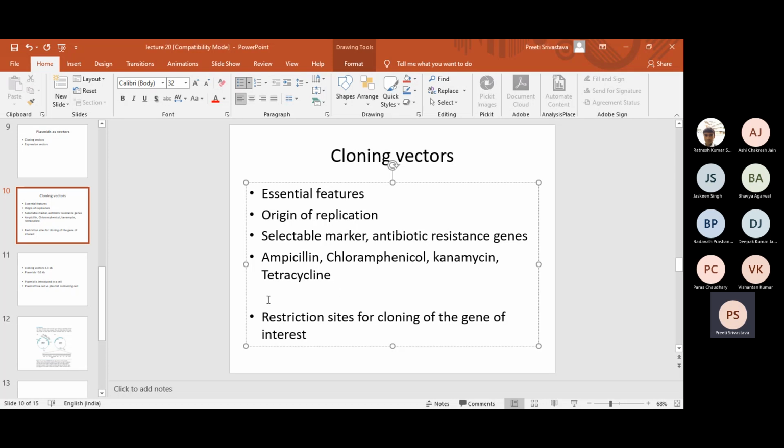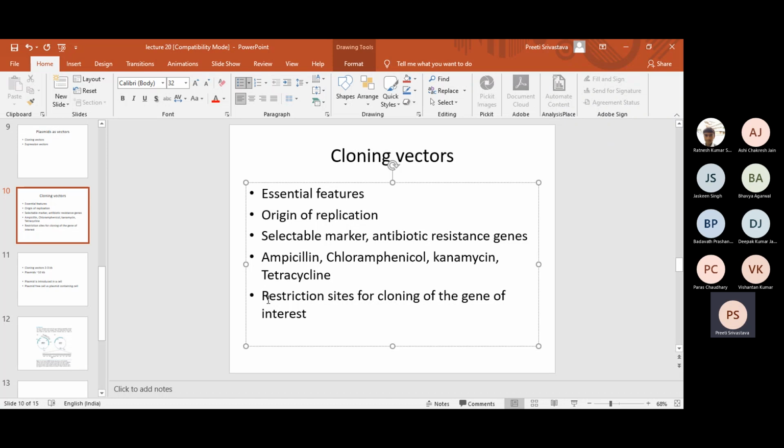So then the next feature is restriction sites for cloning of the gene of interest. So multiple restriction sites are introduced for cloning the gene of interest, and because multiple sites are present and they are clustered at one place, therefore this is also called multiple cloning site, or MCS. Okay, so cloning vectors' essential features are origin of replication, number one, selectable marker, number two, and number three, restriction sites for cloning the gene of interest.